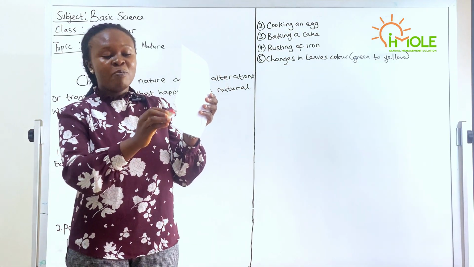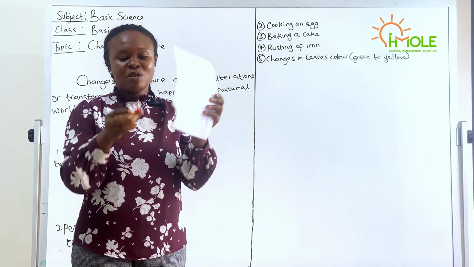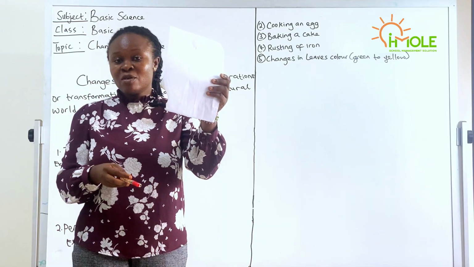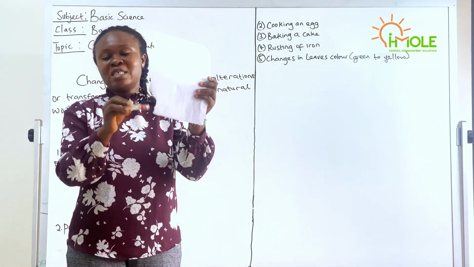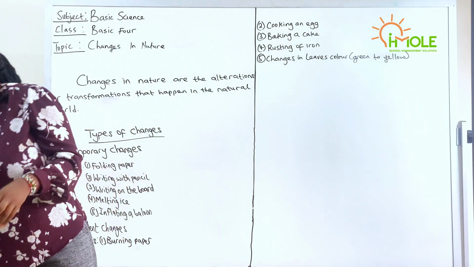I have made this side for life. I can't change it back to this. So it will remain like this. We will always see it like this, not like this again. This is an example of a permanent change.